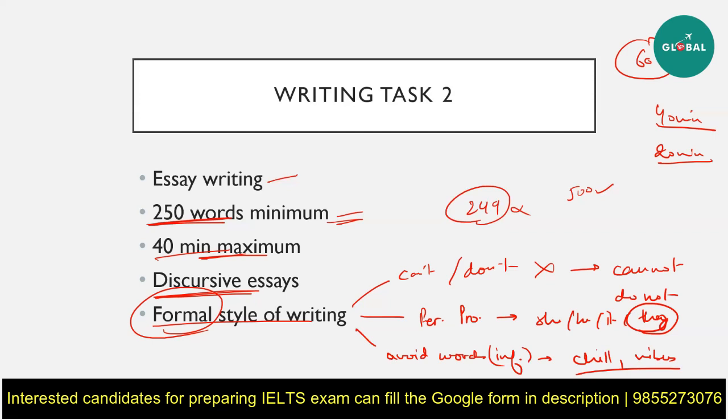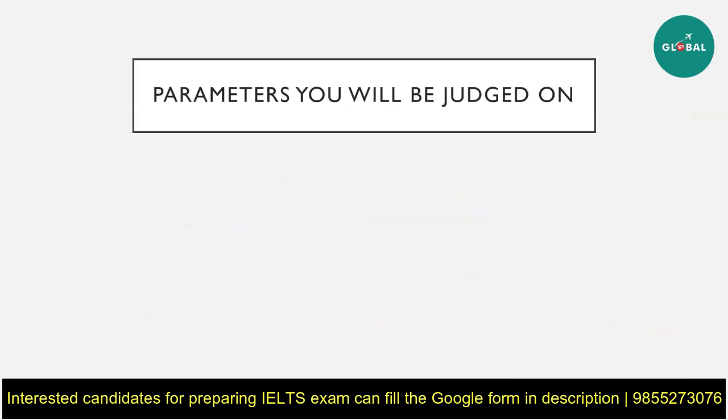Another thing you need to keep in mind is that there are four different parameters that you will be judged on when you're writing any task for IELTS. These four parameters are very important and you need to keep these in mind. The first one is lexical resources. Lexical resources means vocab. So you have to use a variety of words, a range of words in your essay to prove that you have a good vocabulary. How do you do that? So remember when I said no use of personal pronouns?